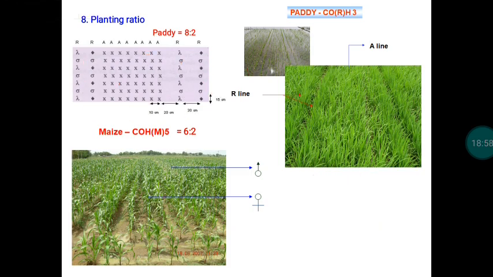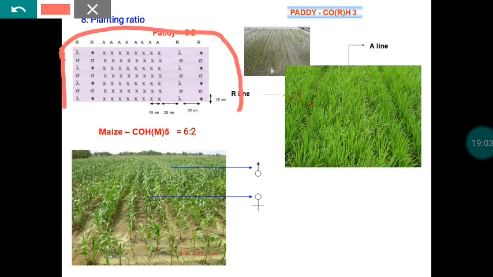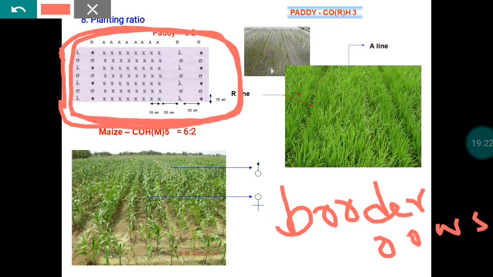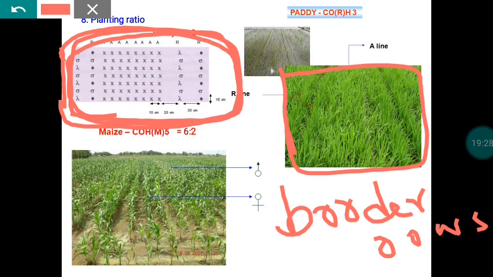In addition to that, all around the hybrid seed production field we have to raise the R line material. This kind of raising of the male parent all along the hybrid seed production field is known as border rows. So raising the male parent all along the 4 sides of the seed production field, like this, the R line will be planted on all 4 sides. The purpose of raising the R line on all 4 sides in the name of border rows is that it will act as a trap crop.